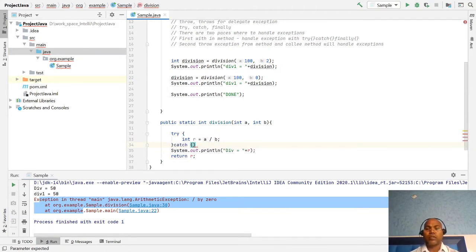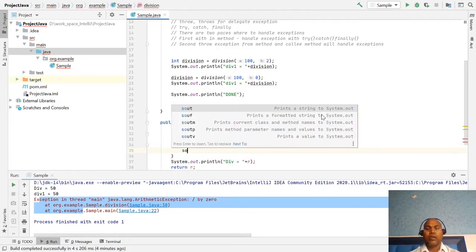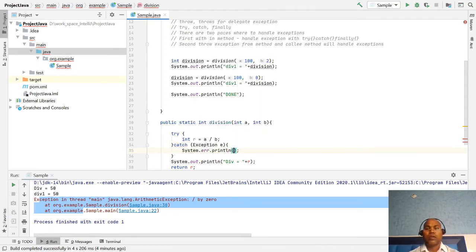What kind of exception occurred? Error caught. Error in division method.